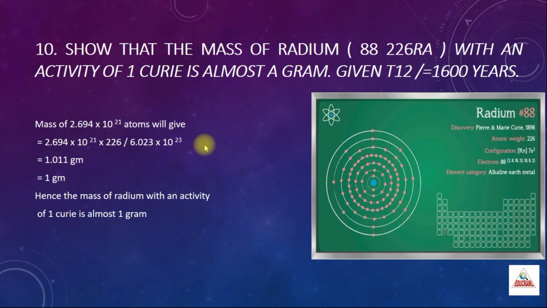One chocolate is 5 rupees. What is the cost of 10 chocolates? 10 into 5. The same formula only here also we are using. So when you do this calculation, you will get approximately 1.011 gram, which is equal to approximately 1 gram. So hence we have proved that the mass of the radium with an activity of 1 curie is almost 1 gram.